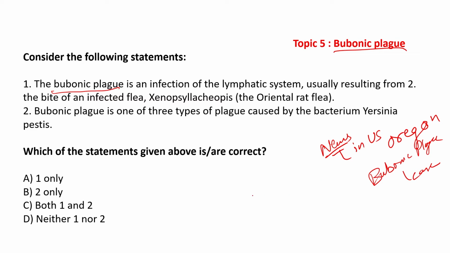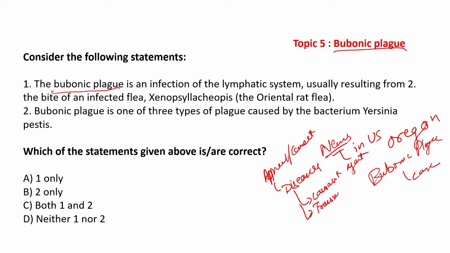Now obviously the approach and the concept here is diseases.